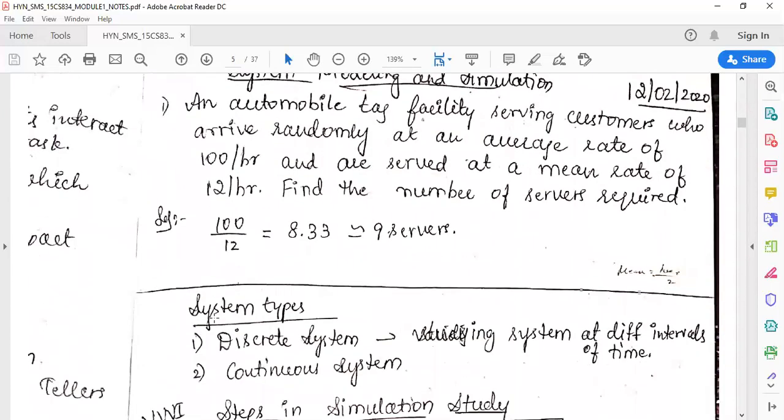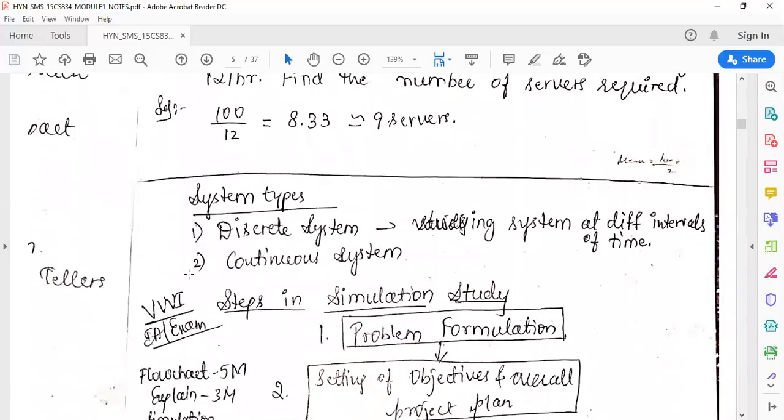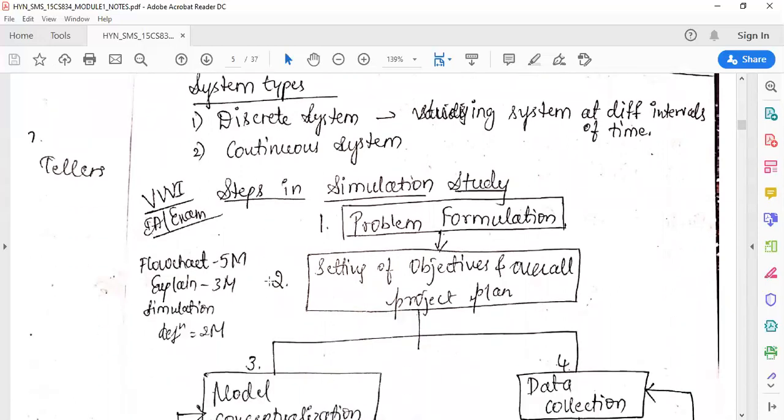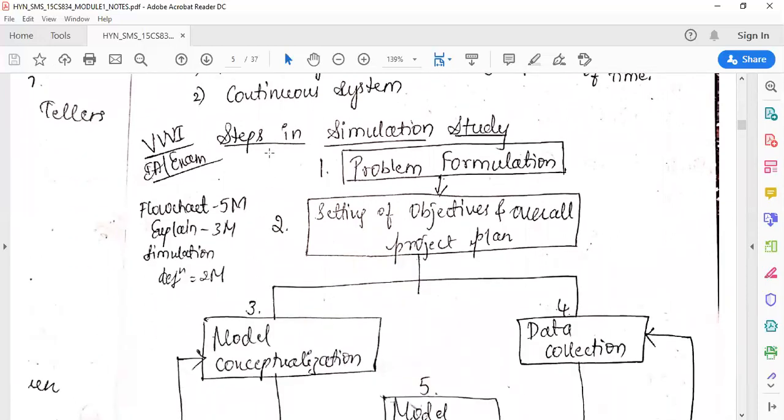Next, we have different types of systems: discrete systems and continuous systems. A discrete system is one which varies at different intervals of time, whereas a continuous system is one which varies continuously. There are different steps in a simulation study, so we have a flow chart to describe them.